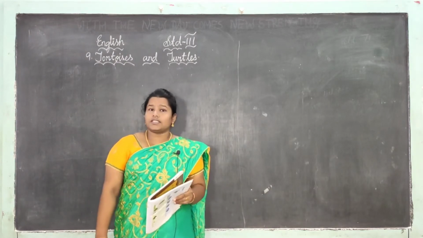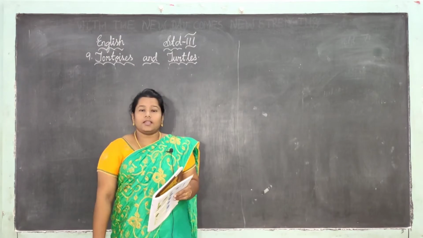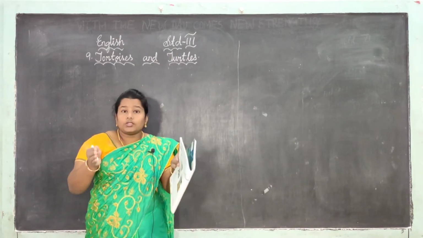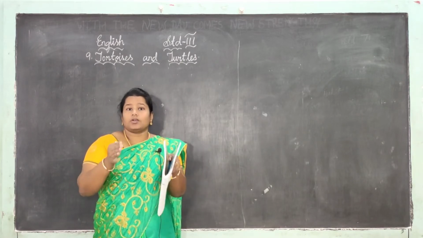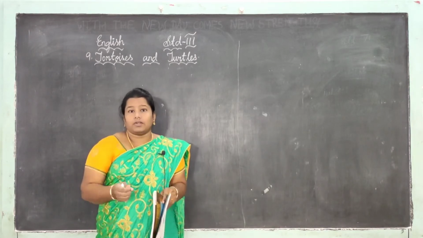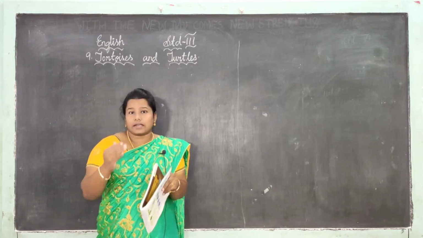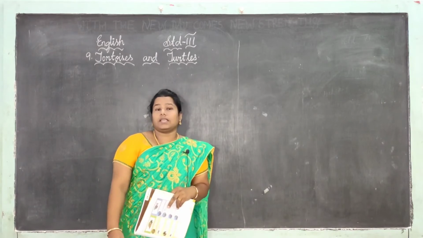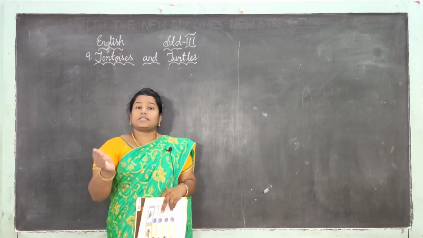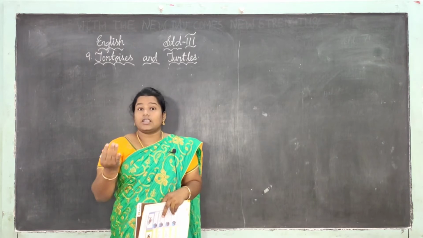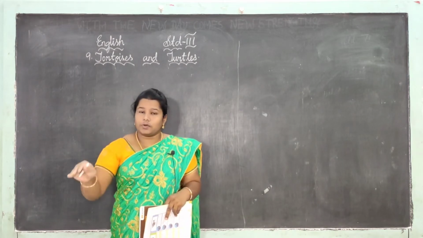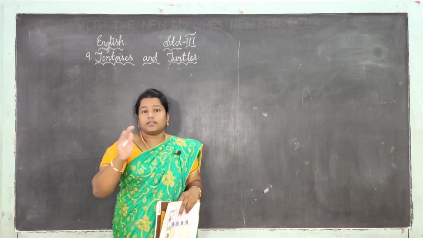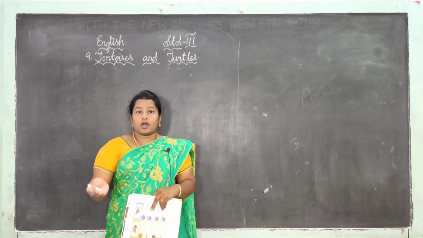What is meant by tortoise? Tortoise means aamai, and turtle means kadal aamai. See, both animals look the same, like each other. Now let me see the domestic animals. Which domestic animals look the same as each other? Yes, sheep and goat. Sheep and goat look like the same creature. And also frog and toad.